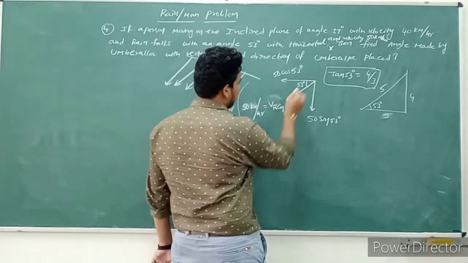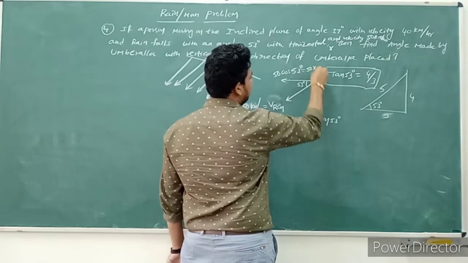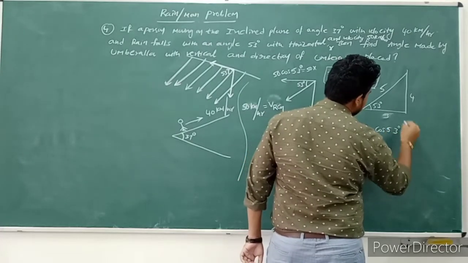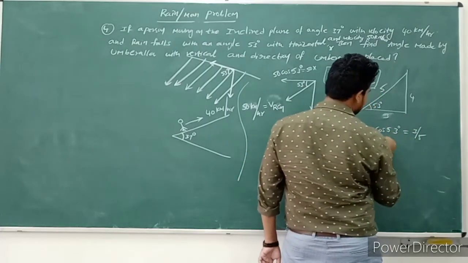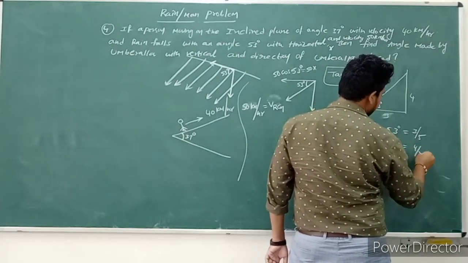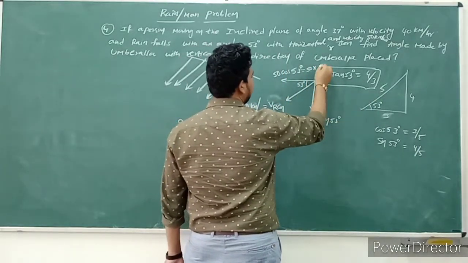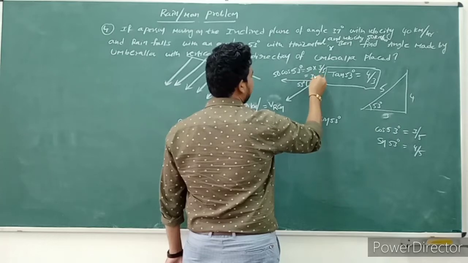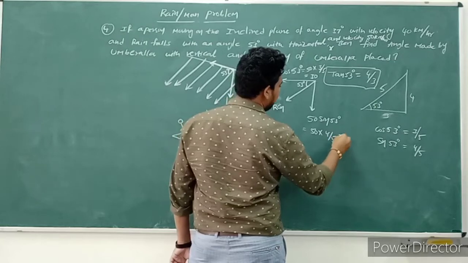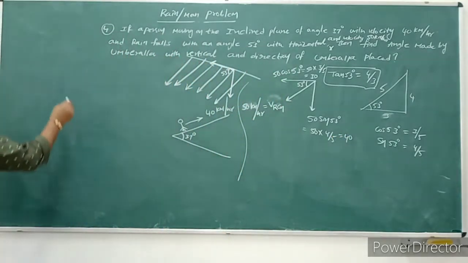So 50 into cos 53 is the horizontal component. Cos 53 is equal to 3 by 5, and sin 53 is equal to 4 by 5. Multiply with this: cos 53 value is 3 by 5, so we got 30. And 50 into sin 53 is 4 by 5, so we got 40. Observe carefully.